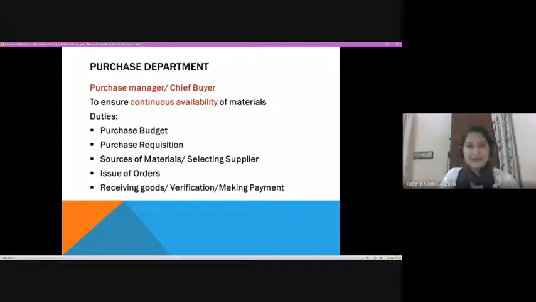So basically, the primary role of a purchase department would be to ensure continuous flow of materials that are required within the firm. Suppose it is a continuous process, one process leading to another process. If the first process is broken or stopped because of shortage of raw material, the other processes also will have to be stopped. So there can be laborers who had been hired for doing the work and they would be idle. So in order to avoid that, and too much stocking also is not ideal.